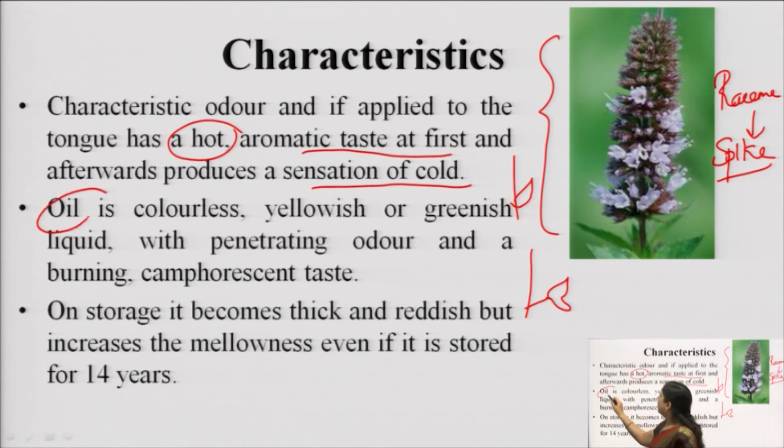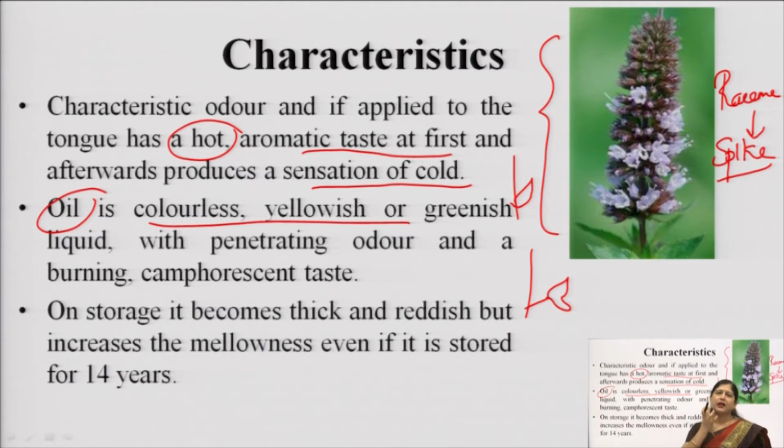If we talk about the oil, it is a colorless yellowish oil, sometimes greenish also, with a very penetrating odor. It goes inside and it is very penetrating. You cannot bear it for a long time if you smell the concentrated menthol oil. Okay. And sometimes if it is applied on the tongue or on the skin, it has a burning sensation, and the taste sometimes you can call camphorescent, means camphor like. Okay. It tastes like camphor.